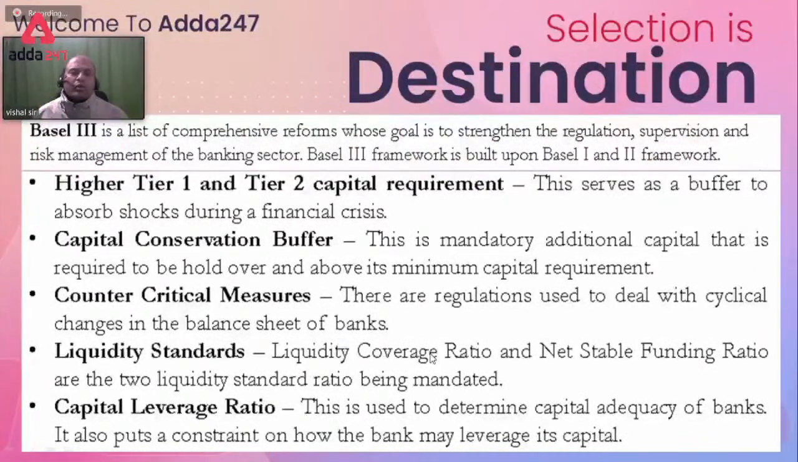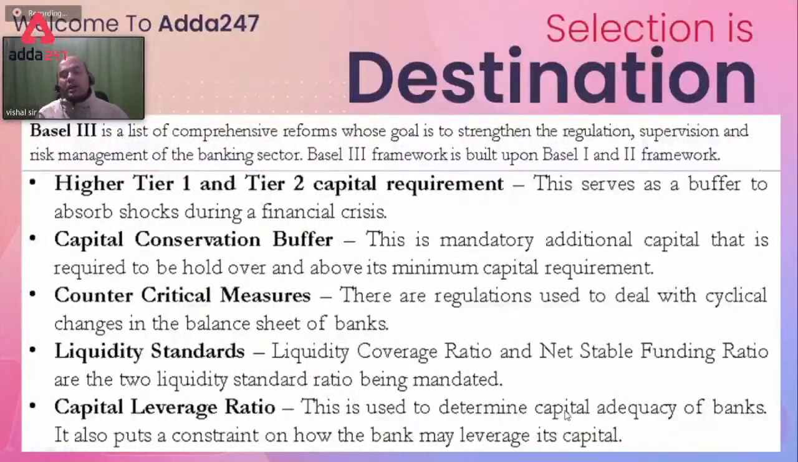Both these are maintained in terms of government bonds, short term bonds, generally T-bills. So both these contain high liquid assets. High liquid assets means all the treasury bills, G-Secs, everything which can be sold immediately. Next is the capital leverage ratio.